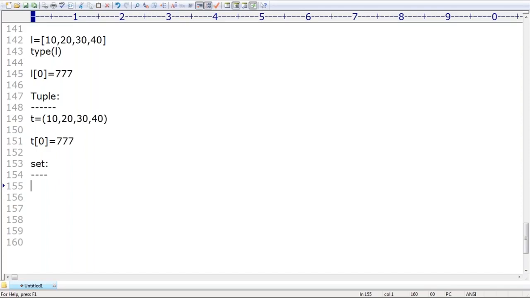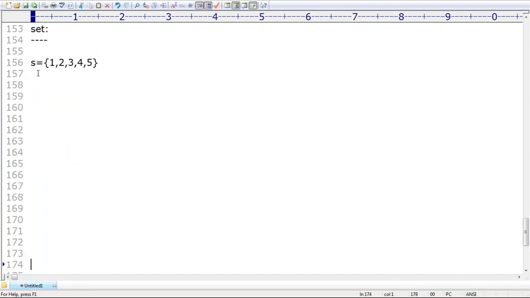If you want to represent a group of values without duplicates, then we should go for the set data type. Happily we can go for set data type. Okay, sir, how do we represent a set? 1 2 3 4 5, remember that. Take a very special case, sir. Within curly braces we have to take them.